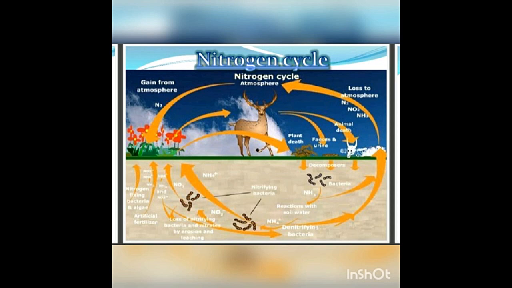This process is called nitrification. Certain kinds of bacteria living in wet soil convert nitrates into nitrogen gas or nitrous oxide gas, which is returned to the atmosphere. This process is known as denitrification.